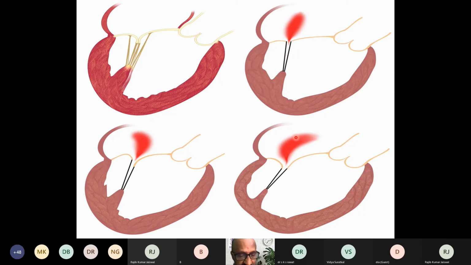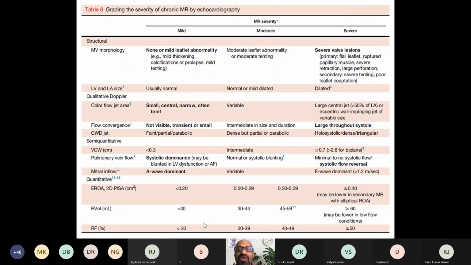Similarly, the color flow settings on the machine will alter the jet area estimation. As a secondary effect of mitral regurgitation, there is left atrial dilatation and secondary effects on the pulmonary venous system. Coming to grading of mitral regurgitation, we are talking about chronic mitral regurgitation.